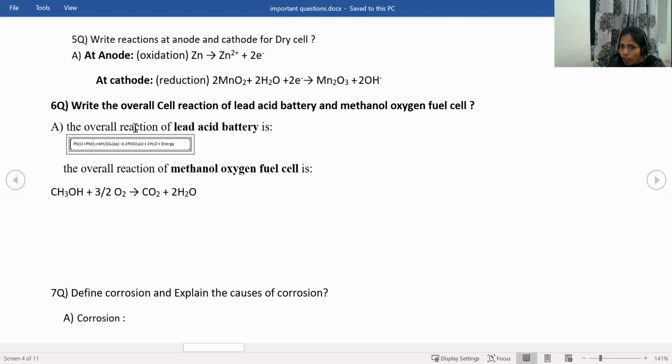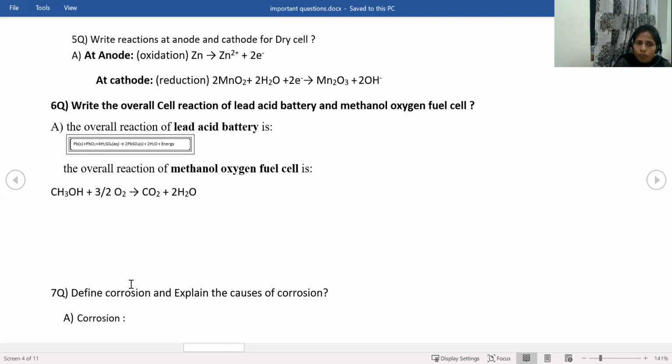But how will you get the overall cell reaction? By adding anodic and cathodic reactions. But I did not ask you to write anodic and cathodic. I asked only to write the overall cell reaction of lead acid battery. So your duty is just to write the overall cell reaction, that is Pb plus PbO2 plus 2H2SO4 giving rise to 2PbSO4 plus 2H2O. And the overall cell reaction for methanol oxygen fuel cell is methanol plus 3/2 oxygen giving rise to carbon dioxide plus 2H2O. If you write these 2 steps, you will get 2 marks.